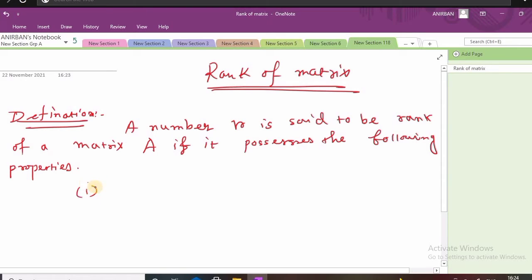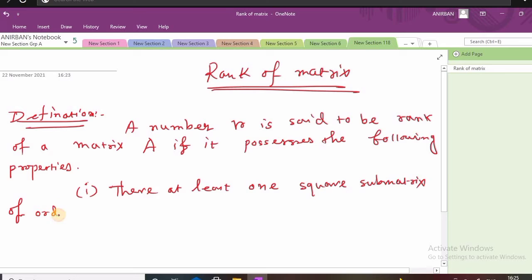Okay, so property number 1: there is at least one square submatrix of order r whose determinant is not equal to 0.